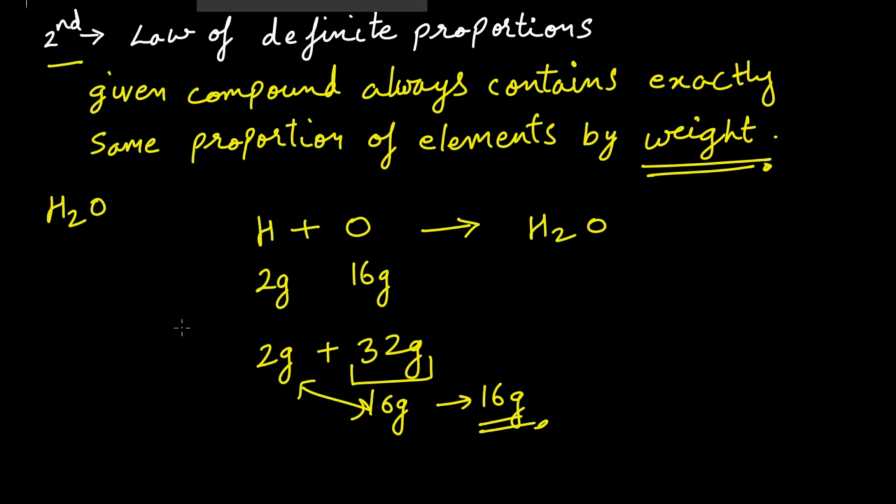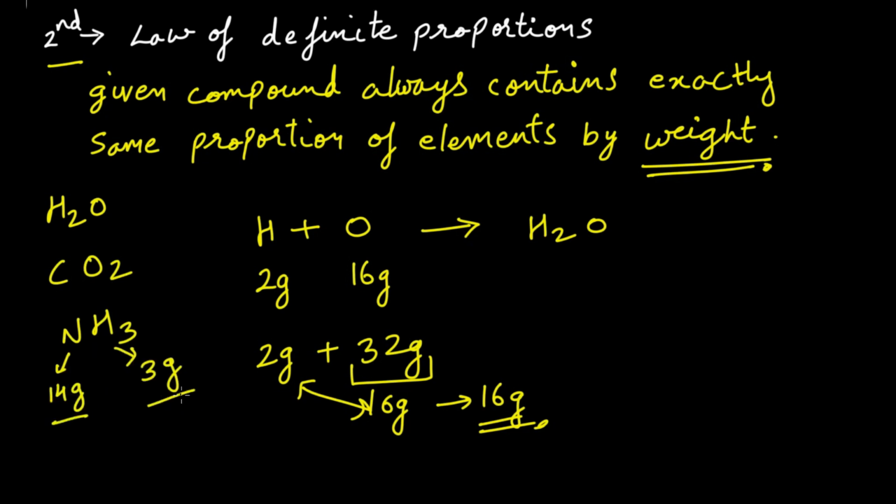Now let's take some other examples. CO2 will also react in this proportion. For NH3, the proportion of weight will always remain the same. 14 gram of nitrogen will react with 3 gram of hydrogen. This is the law of definite proportions. Let's move to the next law.